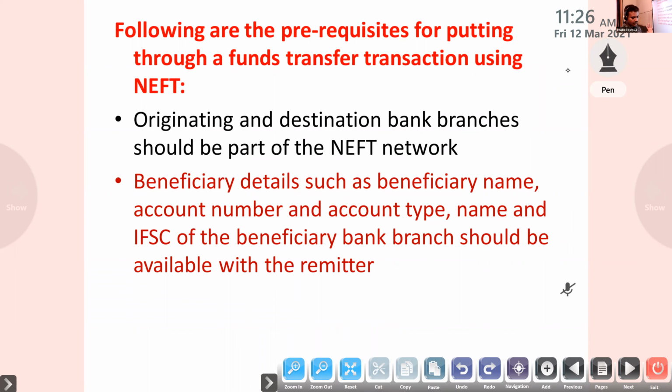Then the customer should exercise due care, meaning the remitter should take extra care in providing the account number of the beneficiary. The correct number we have to give, otherwise that amount will go to another person.